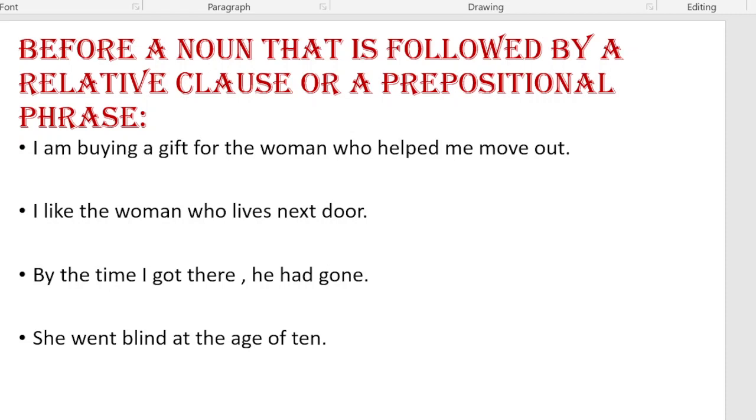I like the woman who lives next door. Third one is the prepositional phrase. By the time I got there, he had gone. She went blind at the age of 10. By the time, at the age of 10, these are prepositional phrases.